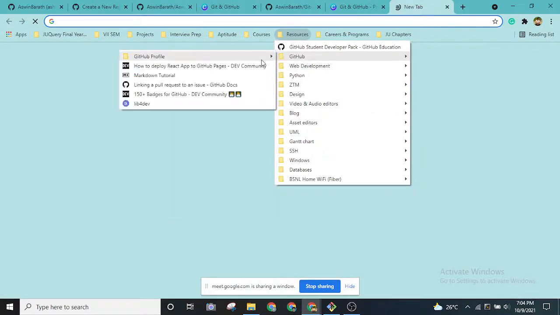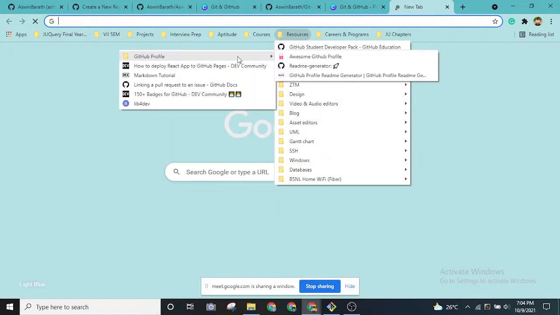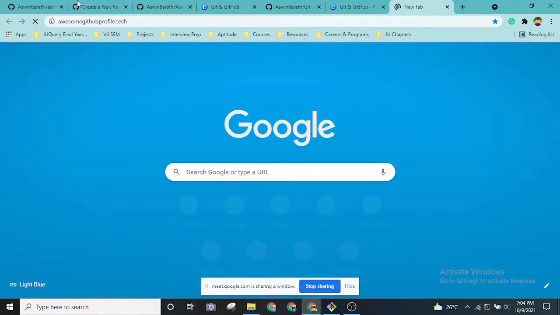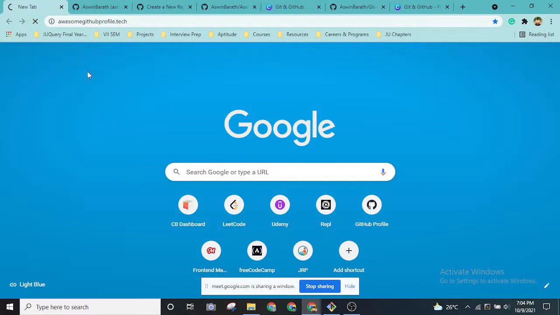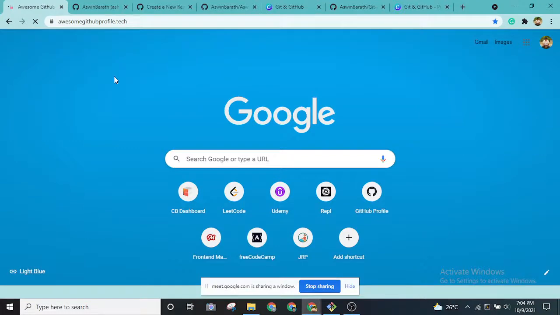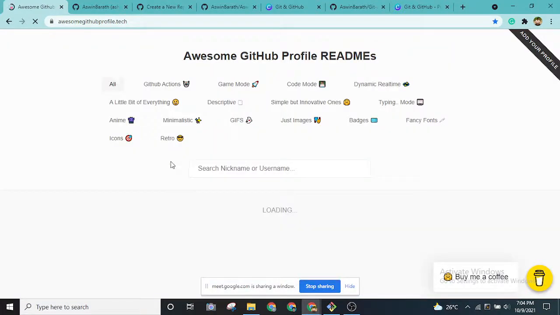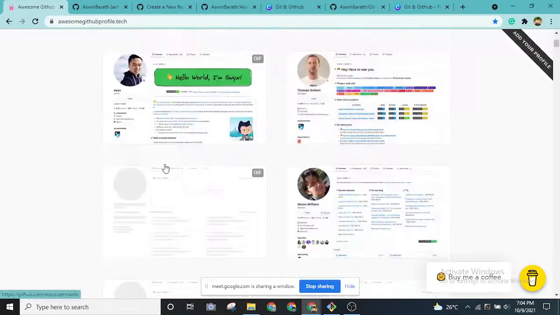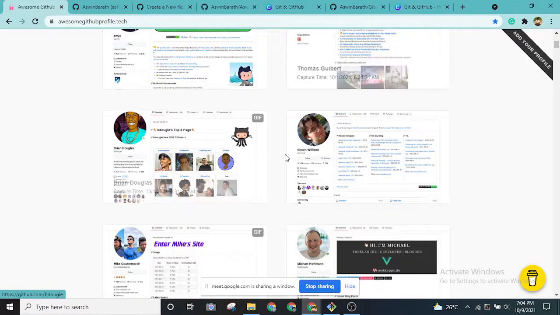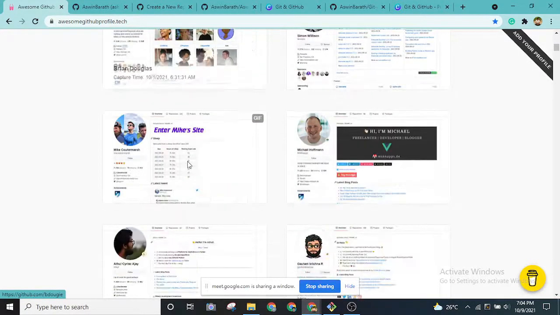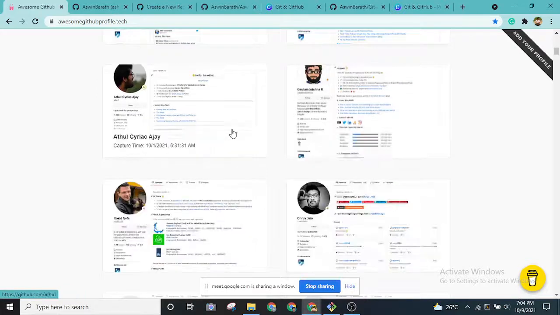One of the resources that you can use is this website called Awesome GitHub Profile dot tech. In this website, they have given us a collection of READMEs created by developers. As you can see, they make their own repositories neatly.